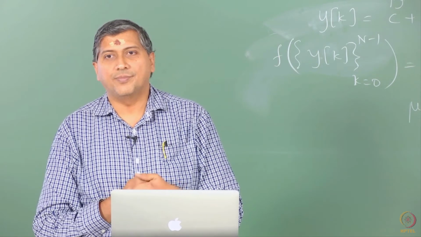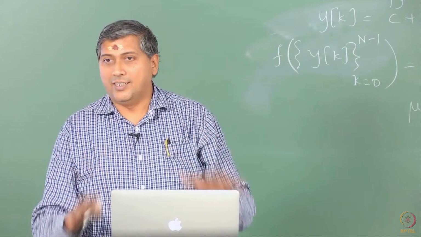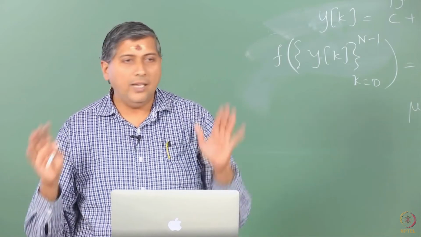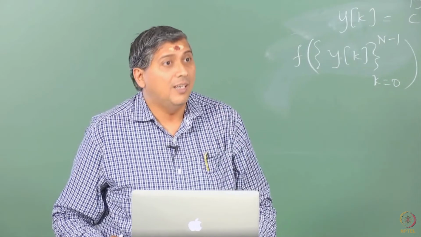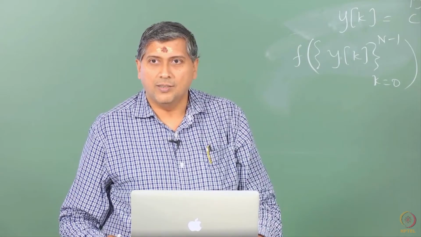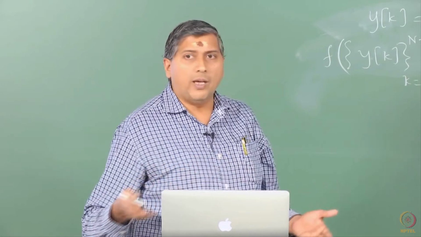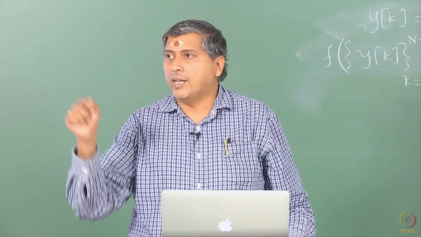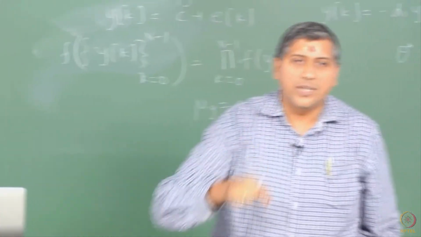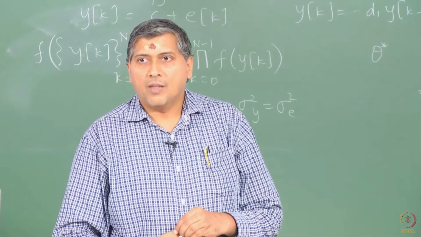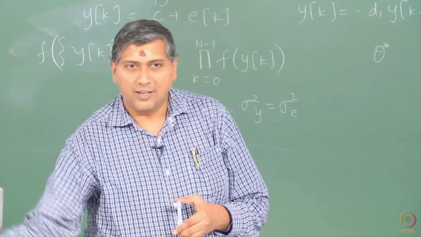If the observations are drawn from a Gaussian white noise process, then you are right, sigma square hat will follow a chi-square distribution, but that is the finite sample distribution. This is the large sample distribution, and in fact the answer is not complete. You should say sigma square hat follows a chi-square distribution with n minus 1 degrees of freedom. As n grows, the chi-square distribution tends to look like a Gaussian.